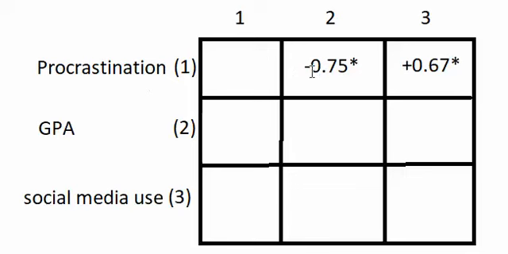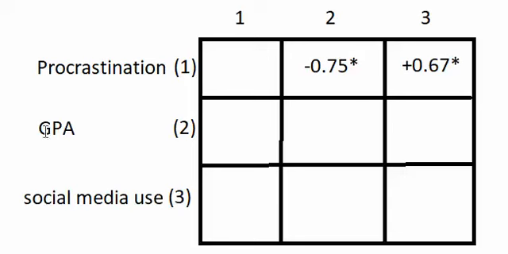So let's talk about how we would put this conclusion into words. What we could say here is that the data suggests that people who are higher in procrastination tend to be lower in GPA. We would phrase it that way because it's a negative correlation. Or you could say something like, the data suggests that people who procrastinate more tend to have lower GPAs. Basically, you just need to say that people who are higher in one tend to be lower in the other.